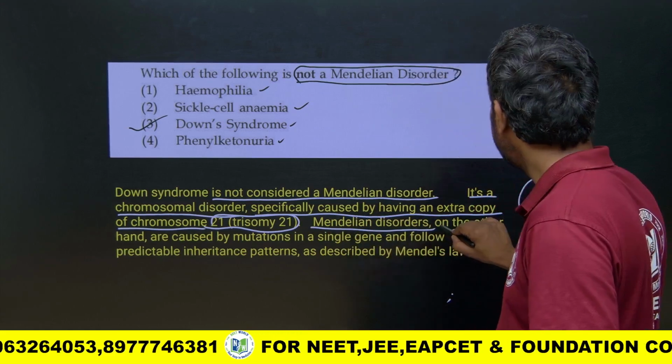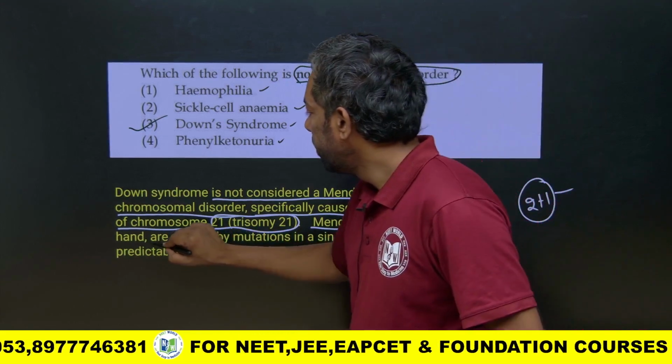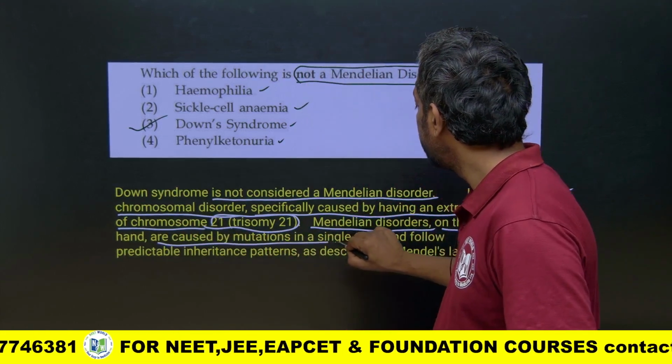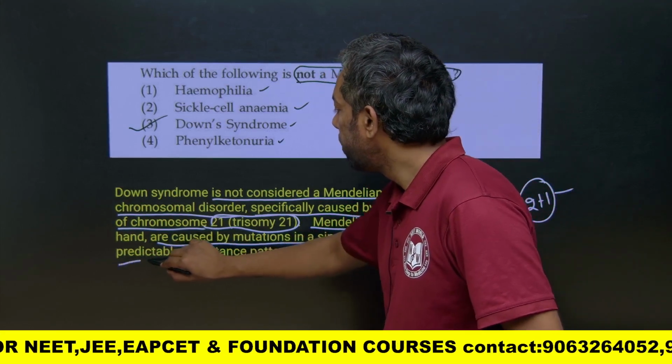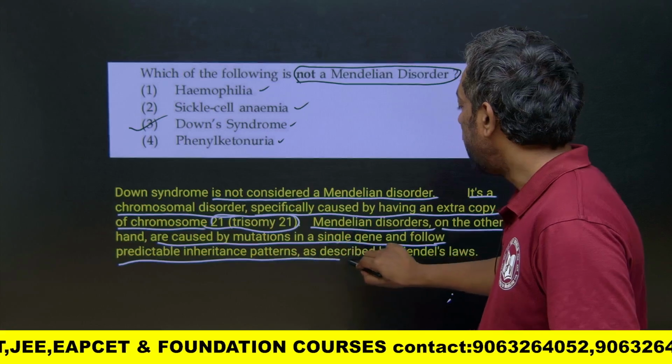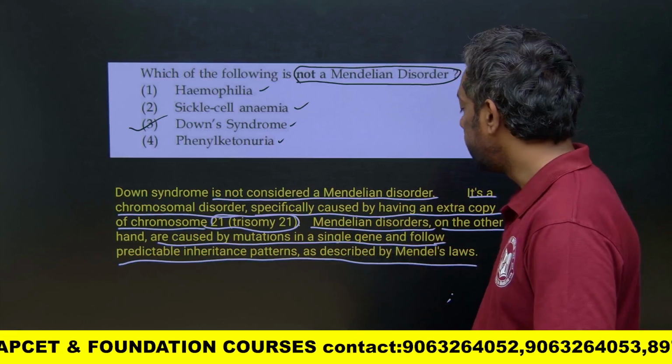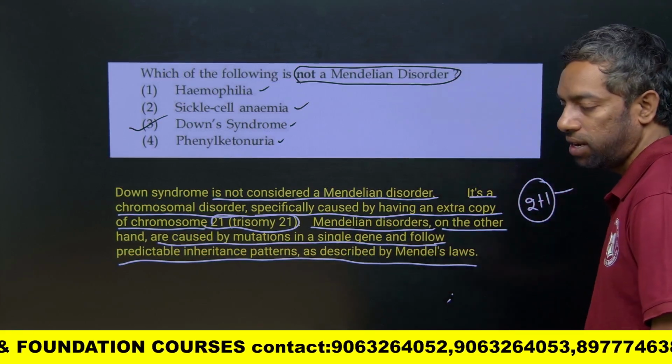Mendelian disorders, on the other hand, are caused by mutations in a single gene and follow predictable inheritance patterns. Down syndrome is not described by the Mendelian laws.